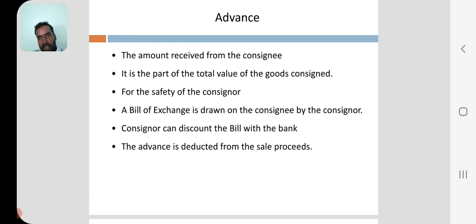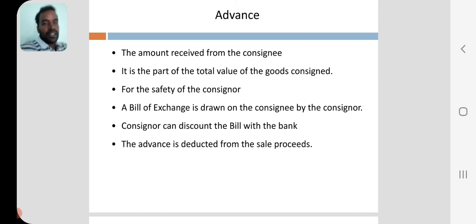Who will give the advance and who will receive the advance? The consignor will give an advance, and the consignee will take an advance. The amount received from the consignee is a part of the total value of the goods consigned. Here the consignor receives some amount in the form of an advance, only for security purposes. It is a part of the total value of the goods consigned, for the safety of the consignor.